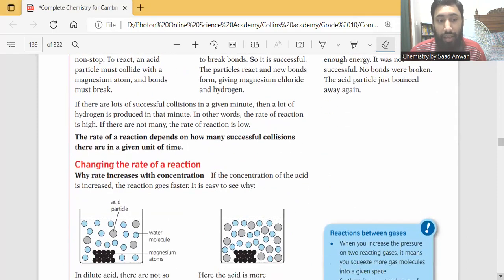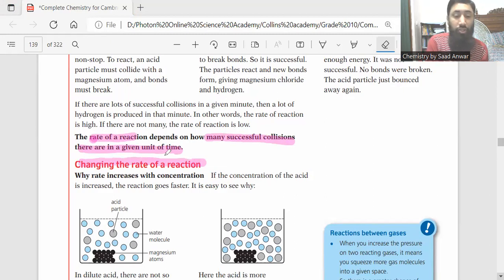So we can say that if there are more successful collisions, then the rate of reaction will increase. If there are fewer successful collisions, then the rate of reaction will decrease. So the rate of reaction depends on how many successful collisions there are in a given unit of time. So how will the rate of reaction change when the rate of collision changes? Why does the rate increase with concentration? This can be asked as a question. Why will the rate of reaction increase with increasing concentration?